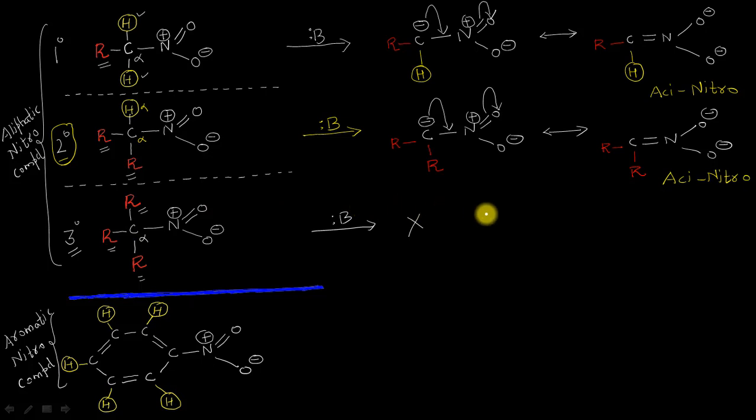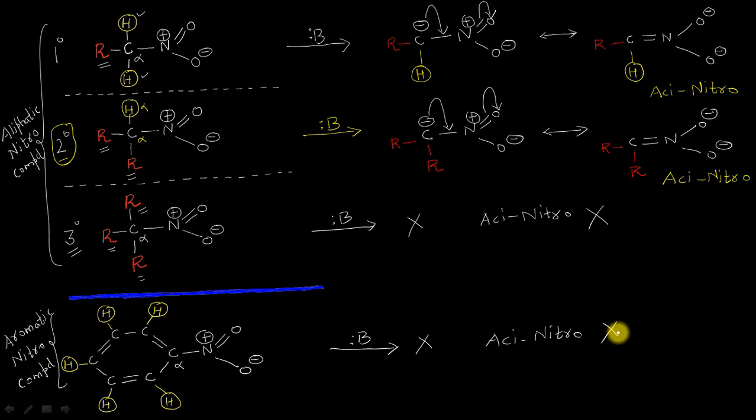So the aci-nitroform will not be possible in this case. And likewise, if we add the base to some aromatic nitro compound, the same thing applies, because on the alpha position no alpha hydrogen atom is present, so there is no chance of any reaction here. There is no chance of the formation of the aci-nitro compound.